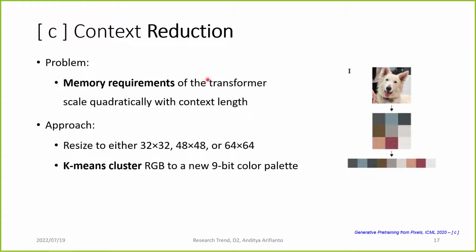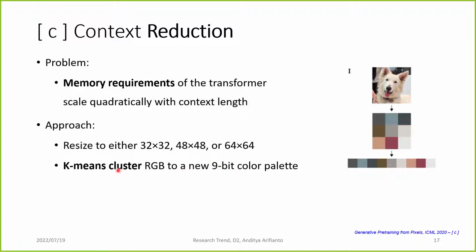The problem with a transformer is that we need to stretch the image into one vector, and with attention, the memory will scale quadratically with the context length. So to reduce those memory requirements, their approach is to resize the image into a small image of 32 by 32, or 48 by 48, or 64 by 64, and then reduce it further by using K-means clustering to compress the 3 channels into one color palette of 9 bits.